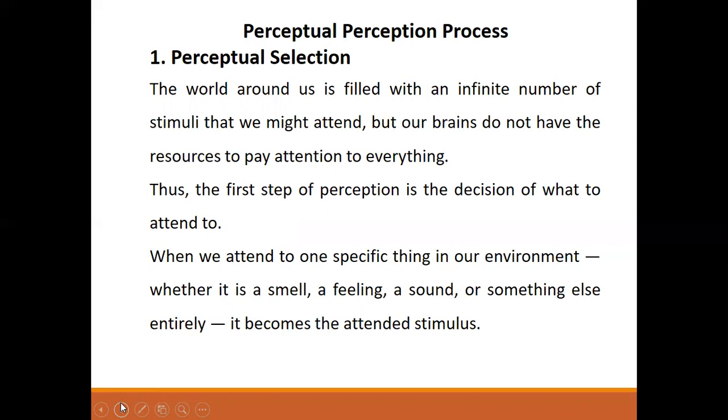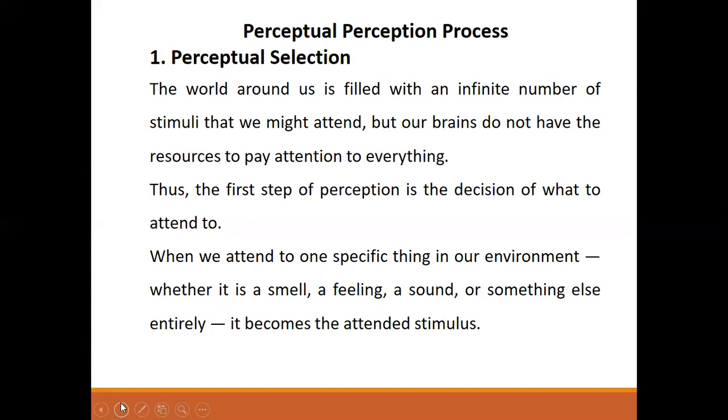Perceptual selectivity refers to the tendency to select certain objects from the environment for attention. The objects which are selected are those which are relevant and appropriate for the individual, or those which are consistent with our existing beliefs, values, and needs.